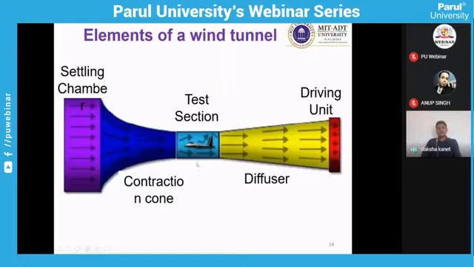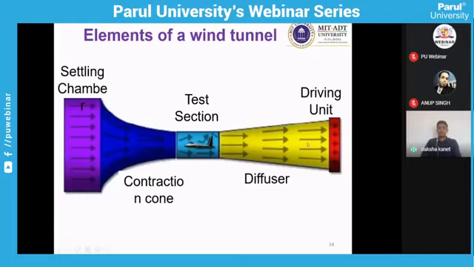Test section is the section or the component inside the facility where you are actually putting the model to get the information about the forces and quality of the flow, where you are going to test the effect of the flow on the vehicle or on the model. Here in the test section, along with this model, you are inserting some sensors and some instruments which will give you information about the forces and the quality of the flow.